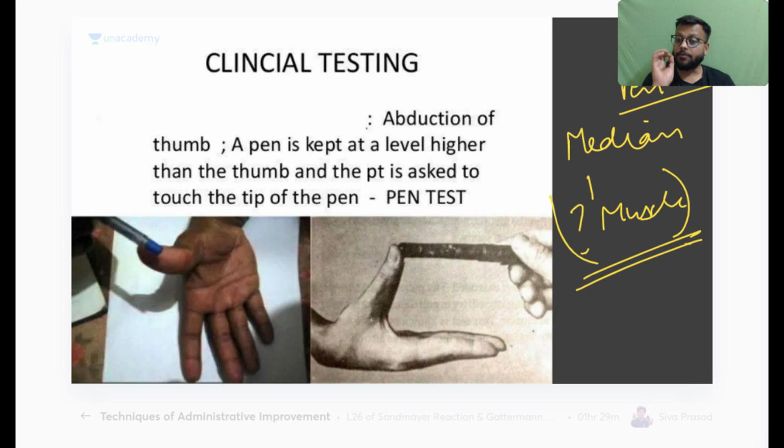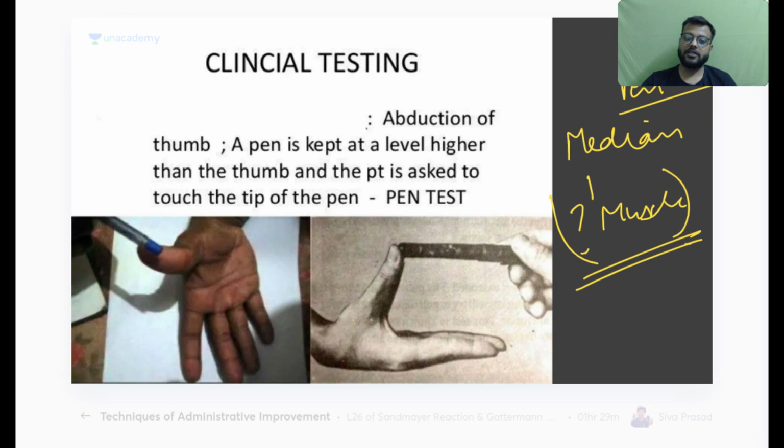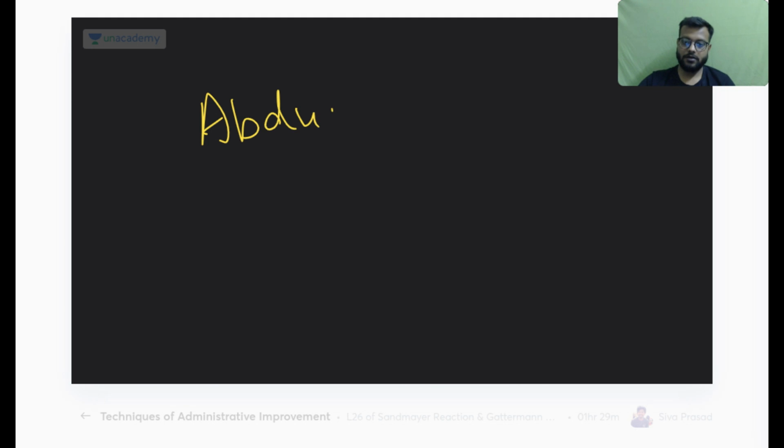Here you are testing the abduction of the thumb, not the flexion at the PIP of the thumb, like we were testing in that previous test. Okay, so this is your pen test. Normally if you put a pen like this, and this is your adduction, this is your abduction of the thumb. So if you abduct the thumb, you will be able to touch the pen in a normal patient, because thumb abduction is normal, and it is testing which muscle? This is testing the abductor